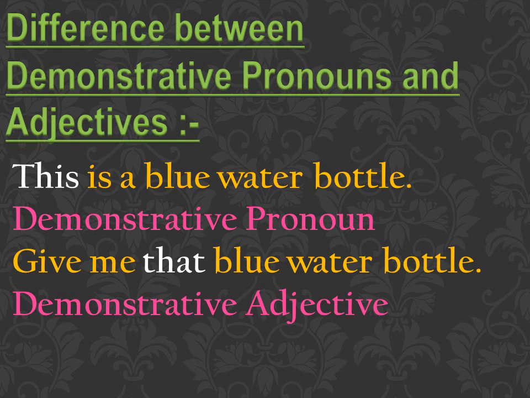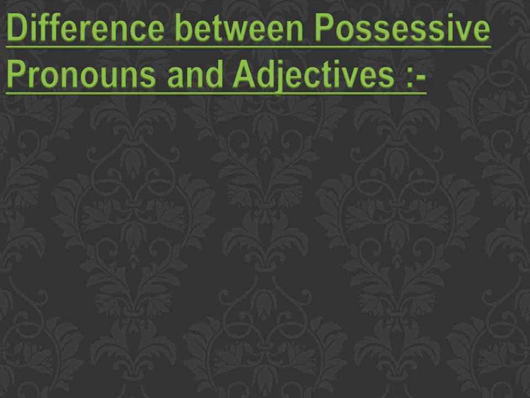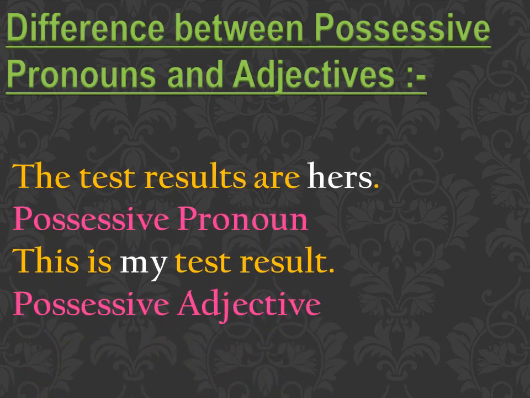Similarly, there is a difference between possessive pronouns and adjectives. The test results are hers. This is my test result. The test results are hers is an example of possessive pronoun, and this is my test result is an example of possessive adjective. Again, possessive pronouns are used to replace the nouns, whereas possessive adjectives are used to describe the noun.